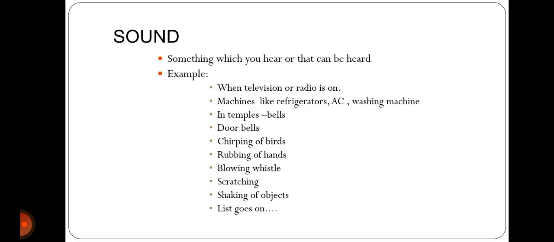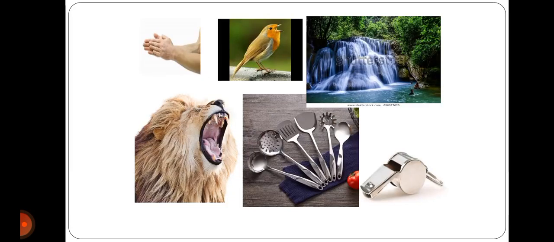sound, machines like refrigerators, AC, washing machine. In temples, the bells, the ring of the bells, doorbells, chirping of the birds, rubbing of hands, blowing a whistle, scratching, shaking of the objects, and many more. These are a few more examples: the clapping sound, chirping of the birds, roaring of a lion, water falling from a height or a waterfall. In the kitchen, the utensils often make sound, and whistle blowing.